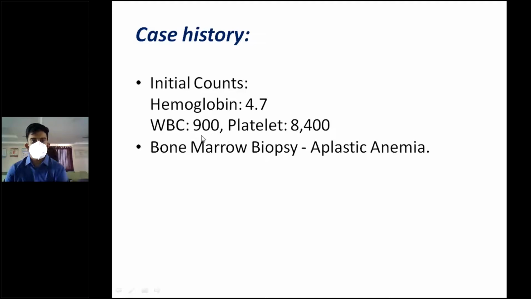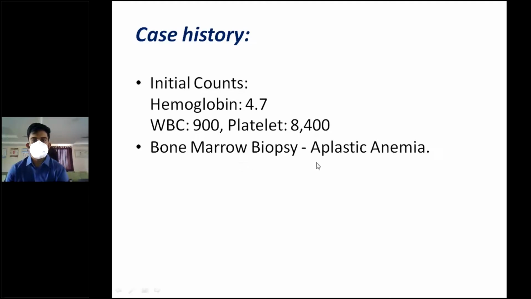WBC count of 900, that means it's lymphopenia. Platelet count of 8,400. That's also very low. Platelet count should normally be greater than 1.5 lakhs. This is 8,400. That's very low. So if any platelet count is less than 10,000, you need to give platelet transfusion because there are chances of intracranial hemorrhage. Below 5,000, you definitely have intracranial hemorrhage. That is why you need to act very quickly here.